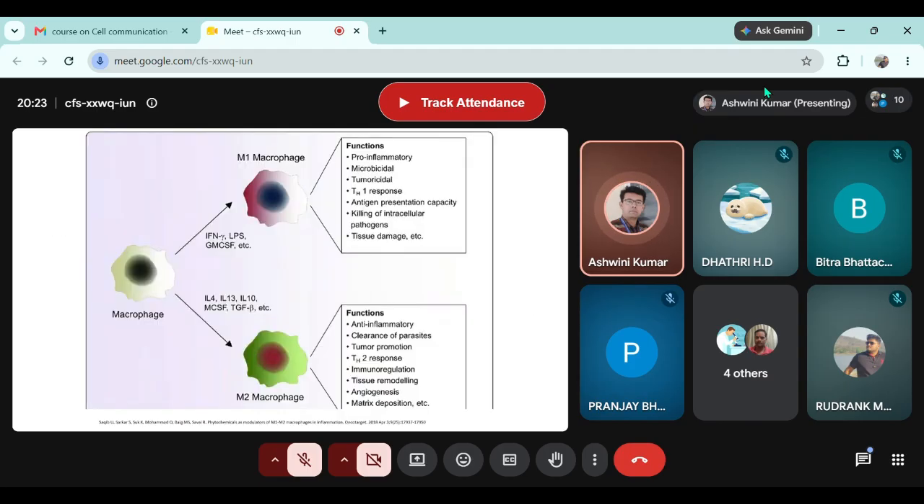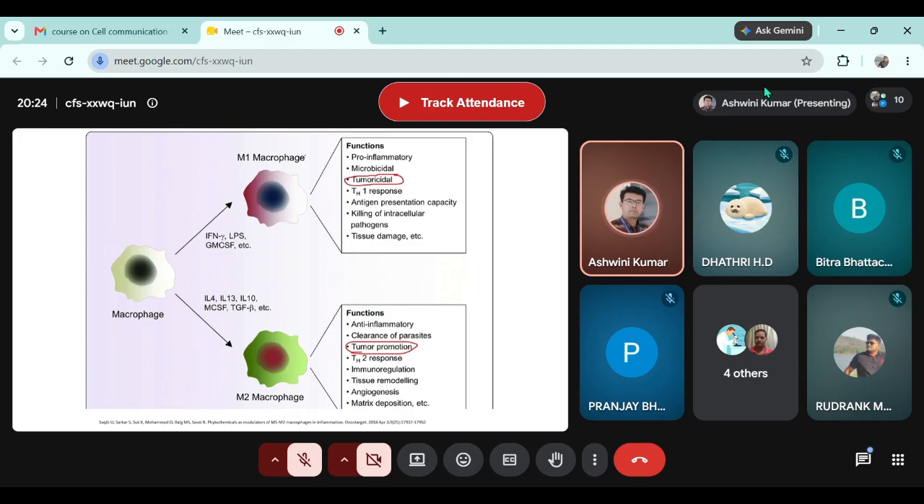Okay, this is just a graphical summary of M1 and M2 macrophages. So if you can see here, when the macrophage is in the M1 state, that is pro-inflammatory, it controls the tumor. It will kill the tumor cells. But when the macrophage comes to the M2 state, it will promote the formation of tumor. Promote in the sense that the tumor cells convert M1 into M2 so that they can survive.